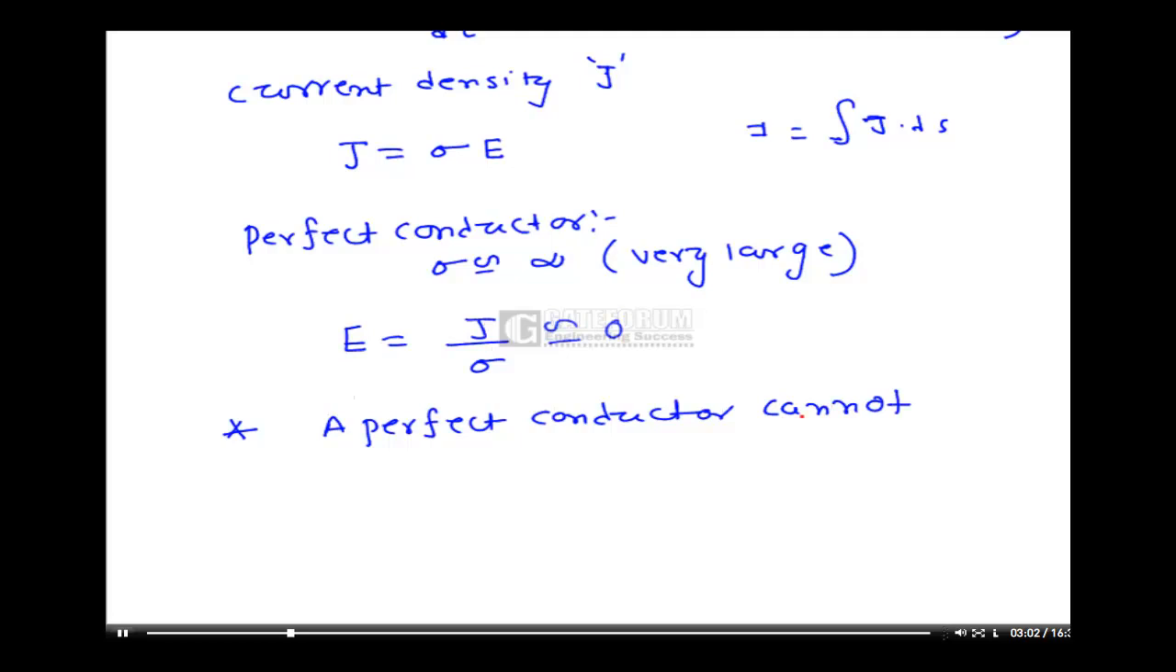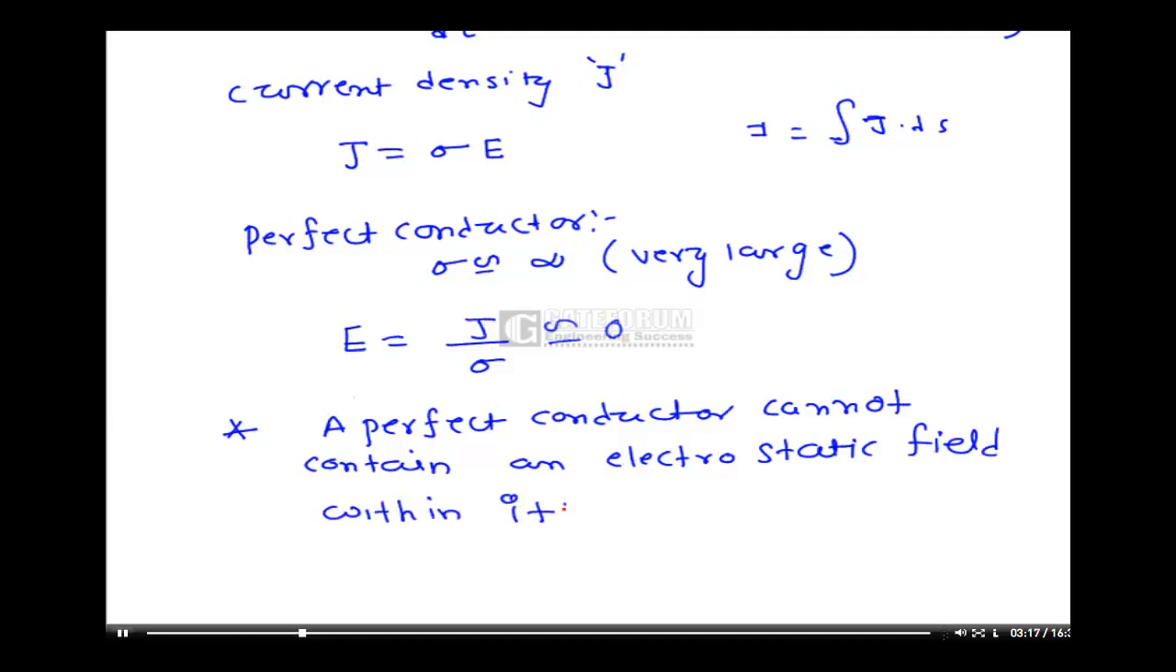With this we can say that a perfect conductor cannot contain an electrostatic field within it. That is, a perfect conductor does not have an electric field within it. This is a very, very important statement. The electric field inside a perfect conductor is 0.